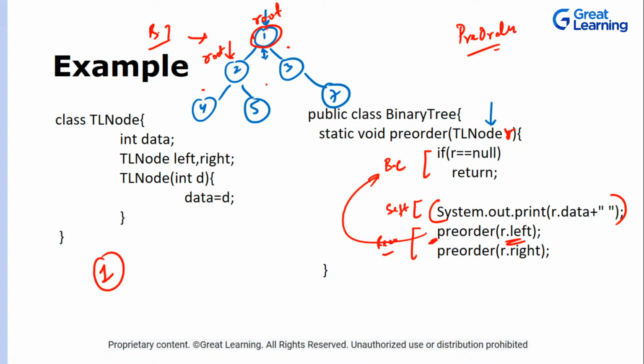Now, what is happening for this recursive call? This is the root, and we check: is this root equal to null? No, the base condition is not met yet. So we print its data, and 2 will be printed. Now this function is still left for this, so we write P for print, then left and right. P is called, left is called, right is still left. Similarly, printing is done, we call the left, and the right is yet to be called. Again we call this, and we reach here, and this will be the root that we are passing.